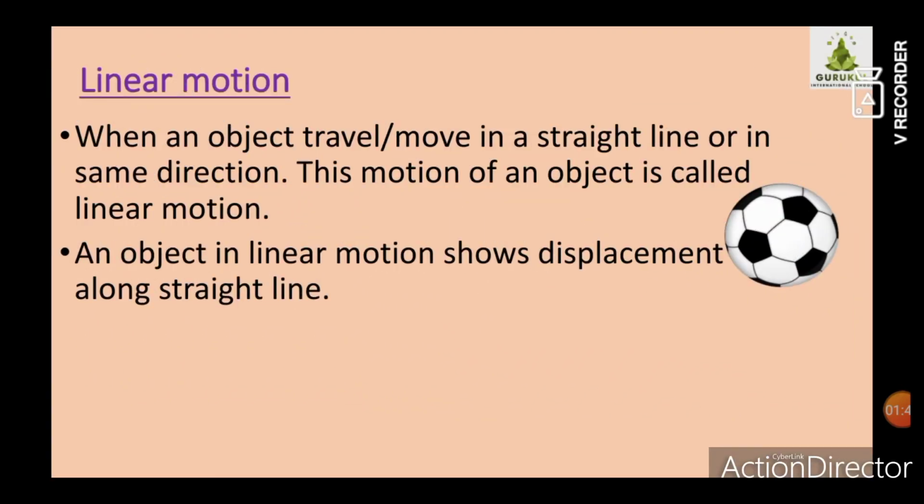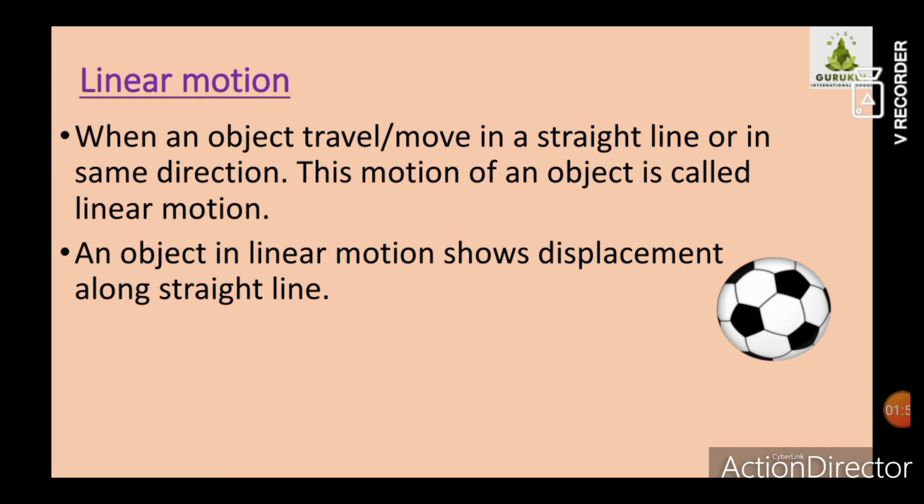So such objects are in linear motion. So children, what we have studied is that when an object travels or moves in a straight line or in the same direction, this motion of an object is called linear motion. Here you can see the ball is moving in a straight line and in one direction, correct? So such objects are showing linear motion. An object in linear motion shows displacement along a straight line. You can see that from point A, where the ball starts moving, to where the ball stops, it is in a straight line, correct?